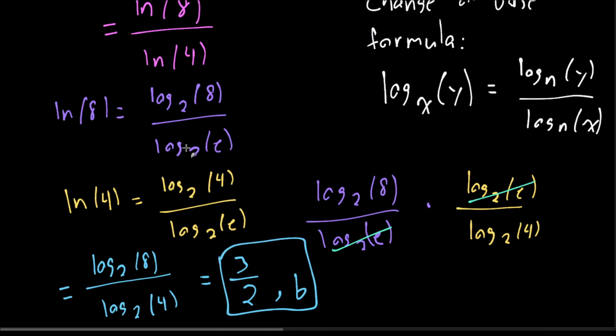Now before I finish, you might have noticed that natural log of 8 over natural log of 4 conveniently simplifies to log base 2 of 8 over log base 2 of 4. You can basically change the base freely into what you would like it to be in order to simplify further, as I did here, since these are both powers of 2. And the justification behind that is using the change of base formula and simplifying as we did here.